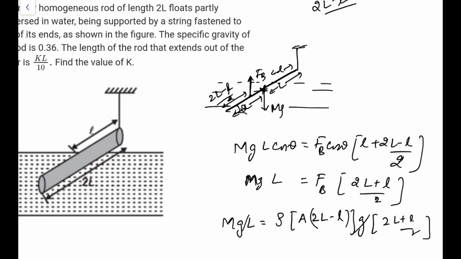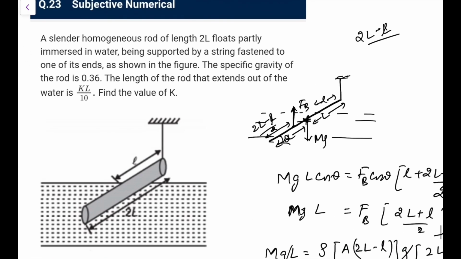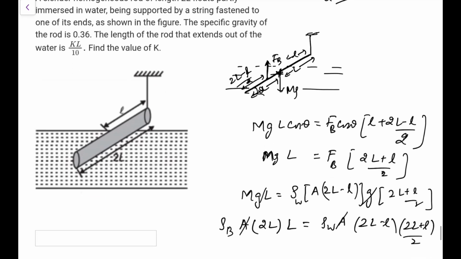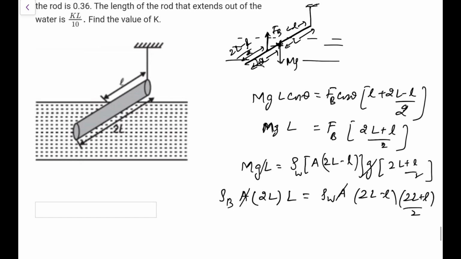So this g goes, and now are we given the mass? No. We are given the length 2L, area is also not given, so I can write mass using specific gravity: rho of body into A into 2L into l equals rho of water into A into (2L minus l) into (2L plus l) upon 2. So this A goes, and rho of body upon rho of water is 0.36, into 2l square, or I can take it here as 4L square minus l square.